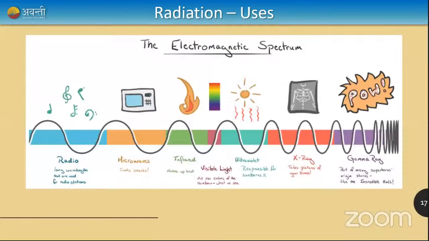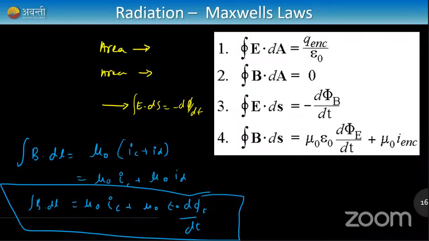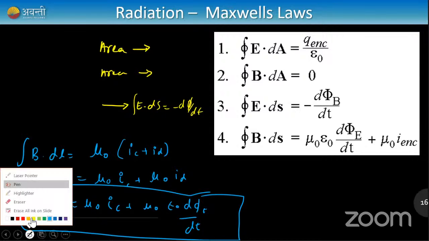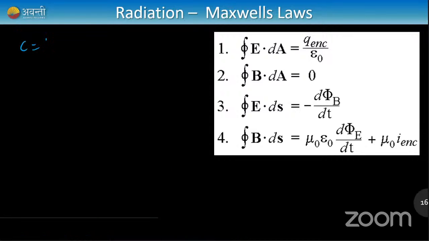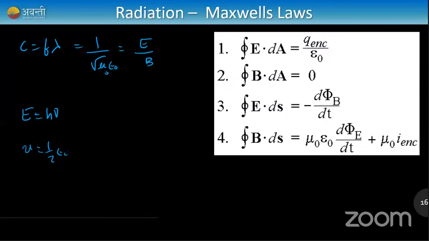Cool, guys. That's it with the concepts. Not much. I hope you make a note of all the formulas: these 4 Maxwell's equations, and c is equal to f lambda, c is equal to 1 by root of mu naught epsilon naught, and c is equal to E by B. So remember these 3 formulas. And energy is equal to h nu. Energy density is equal to half epsilon naught E square. Energy density of magnetic field is equal to half B square by mu naught. So remember all of this.